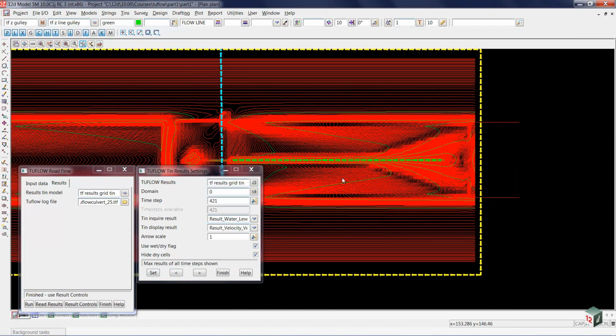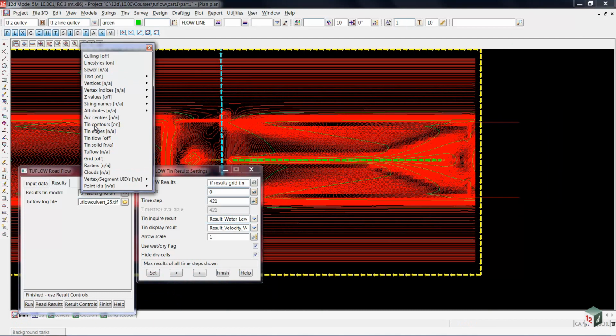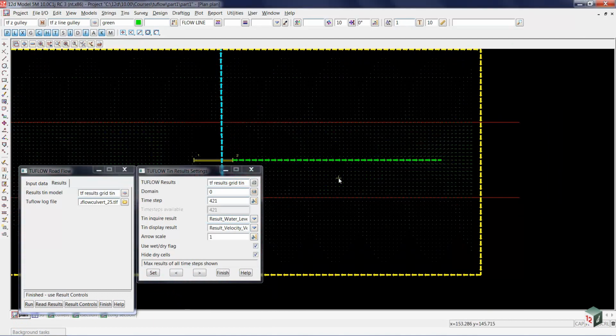Once again, to see the arrows, we'll come up to the toggle button. We'll turn off our contours. And with the contours turned off, we see the velocity arrows. To make those arrows a little bit bigger, we'll make those go by a factor of 5. So 1 meter per second will be drawn 5 meters long.